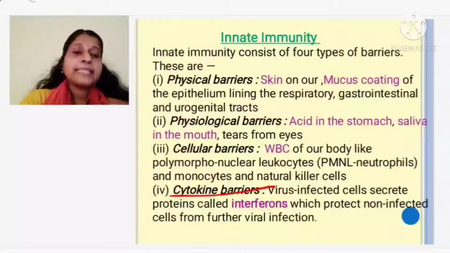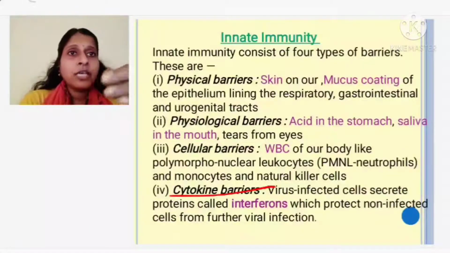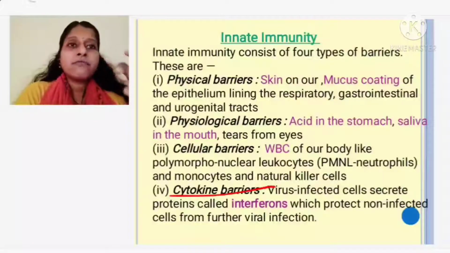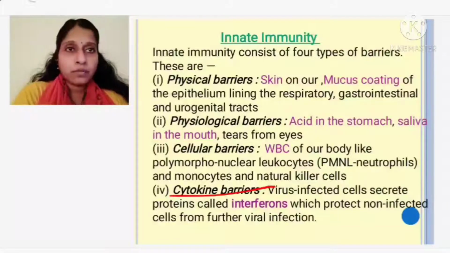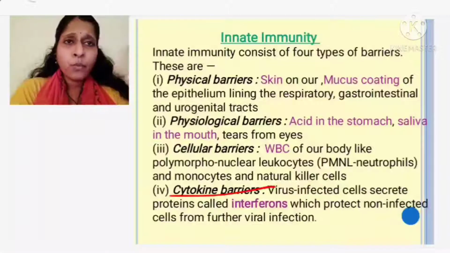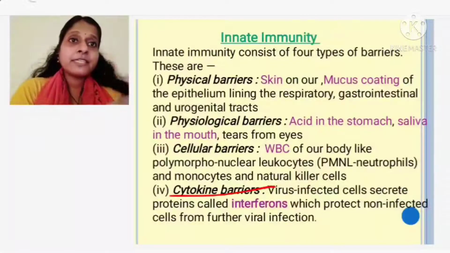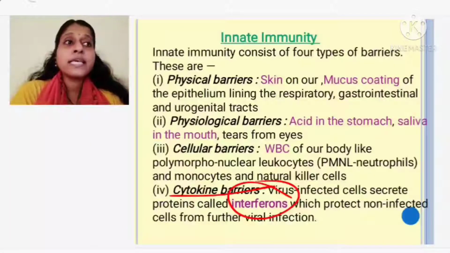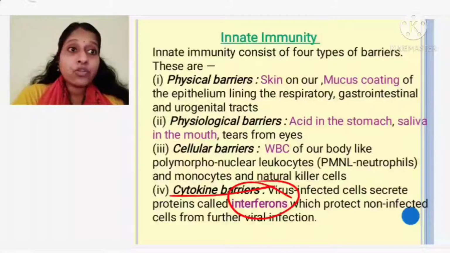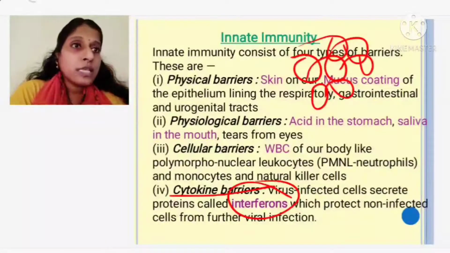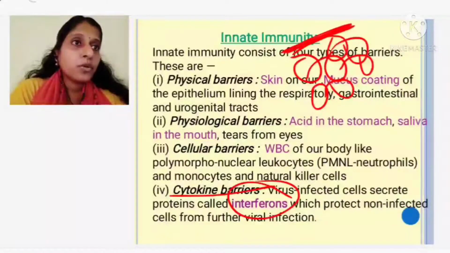Our body has a natural defense mechanism in which, if a virus is infecting my cells, and the virus is not that dangerous, these virus infected cells secrete a protein. Like in the common cold or any viral diseases, the affected cells secrete a protein called interferons. Imagine these are the virus infected cells present in my hand. These cells will be producing a secretion protein called what?